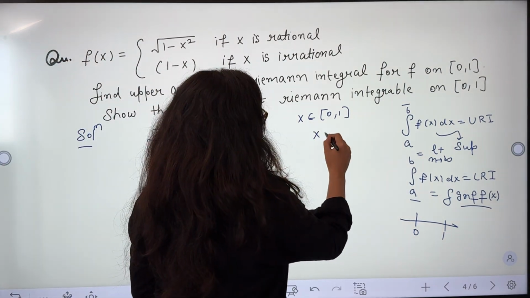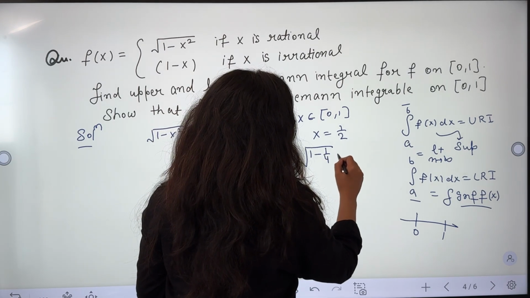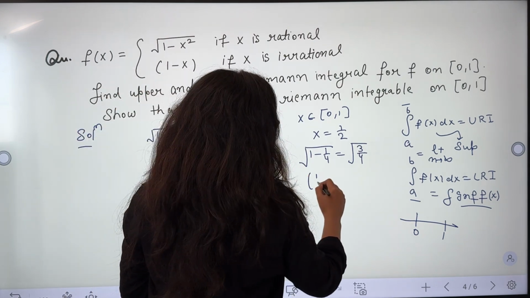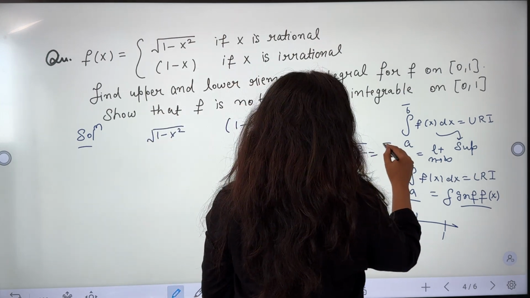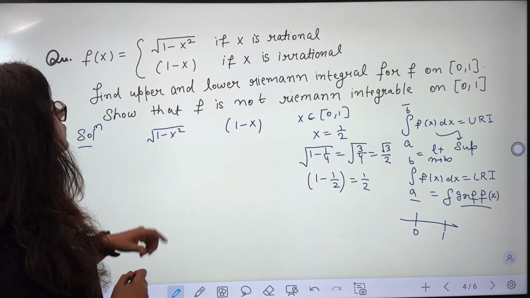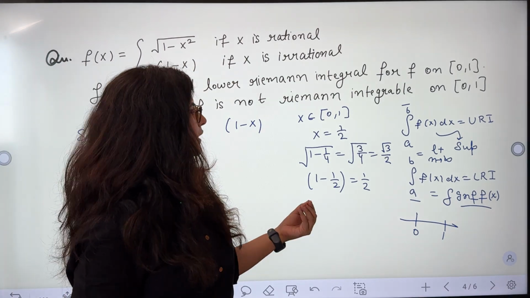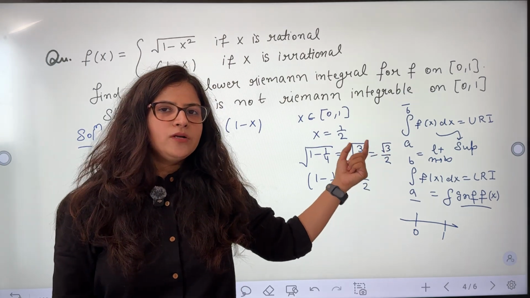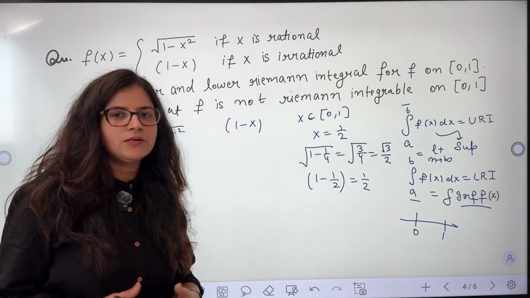Like if I put x as 1/2, I'll have root 1 minus 1/4, which is equal to root 3/4. And here, if we put it, 1 minus 1/2 is equal to 1/2. So this is basically root 3 by 2 and this is basically 1/2. So it means this value is bigger, root 1 minus x square. Mostly it will be something like this. I mean you can just check random points between this interval and on those points see which one is taking the maximum value and which one is taking the minimum value.